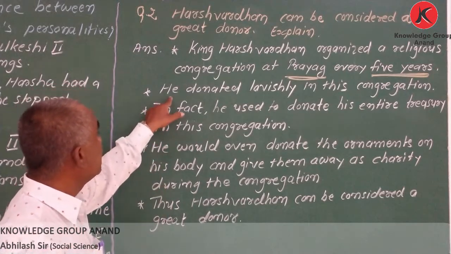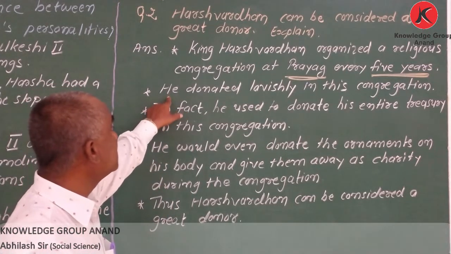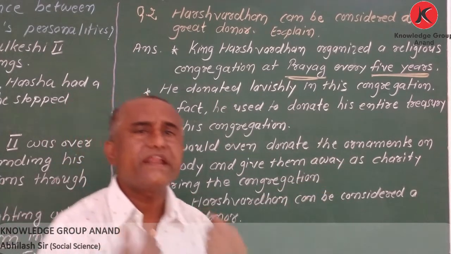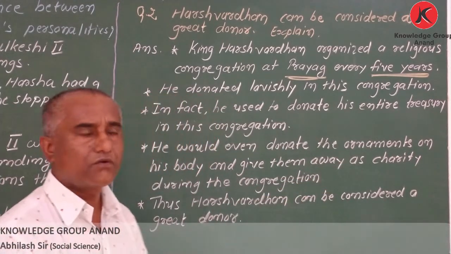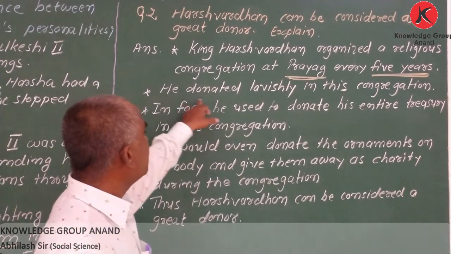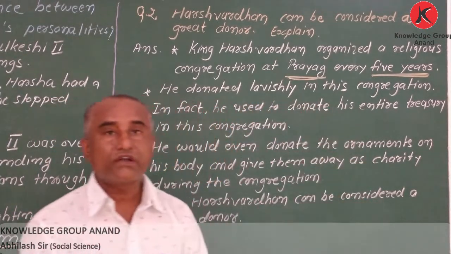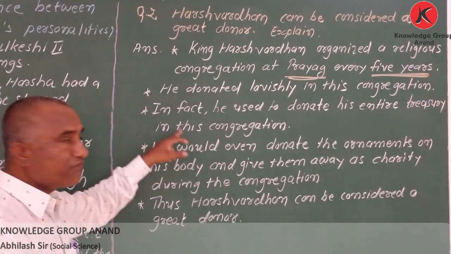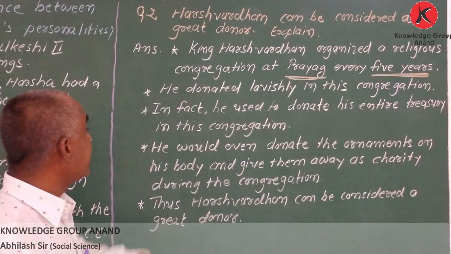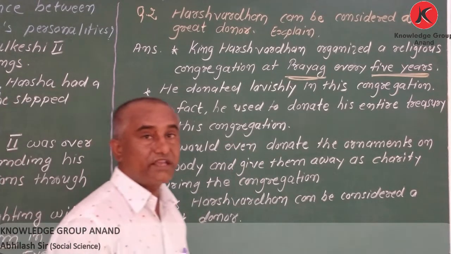My dear students, 'he' means Harsha. Harsha donated lavishly. Lavishly means plenty of. He was giving more and more. Harsha donated lavishly in this congregation. In fact, he used to donate his entire treasury in this congregation.